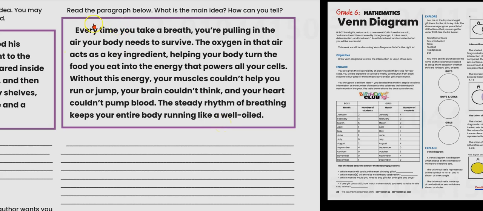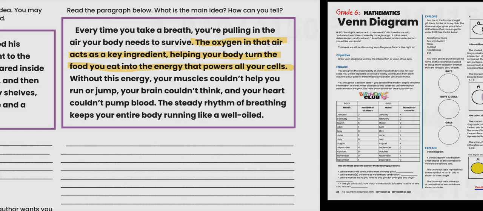So for this one, let's see if we can get this. The oxygen in the air that acts as a key ingredient is helping your body turn the food you eat into energy that powers all your cells. I'm thinking that this is the most important part. That's the main idea.